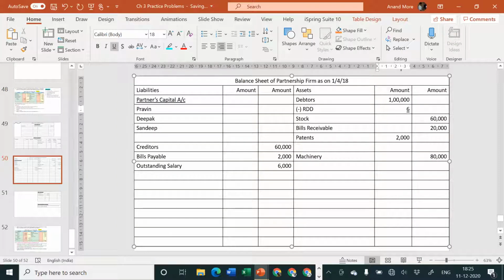How did I get the answer of 6,000? You can show it in the inner column, or you can show it in particulars column in bracket. 10,000 to be reduced by 4,000. So what you get is 6,000. So 1 lakh minus 6,000 is equal to 94,000 in the outermost column. Now you tell me, our revaluation entry should be of how much amount?